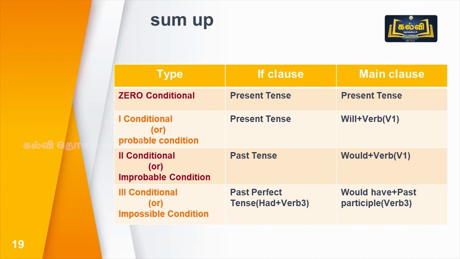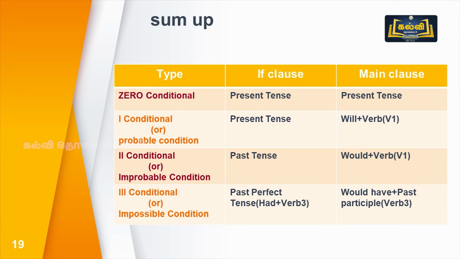You see the table here. So we have come across 4 types of conditional clauses. What's the first one? Zero conditional. You see the structure? In the if clause, present tense is used. Main clause also present tense. In the first conditional, that is probable condition, in the if clause, present tense is used.